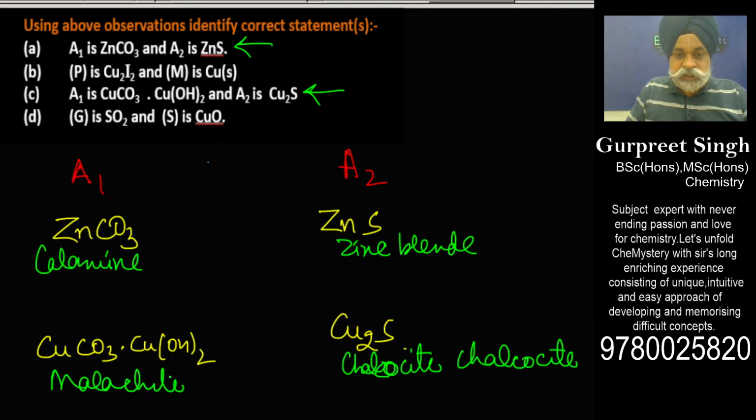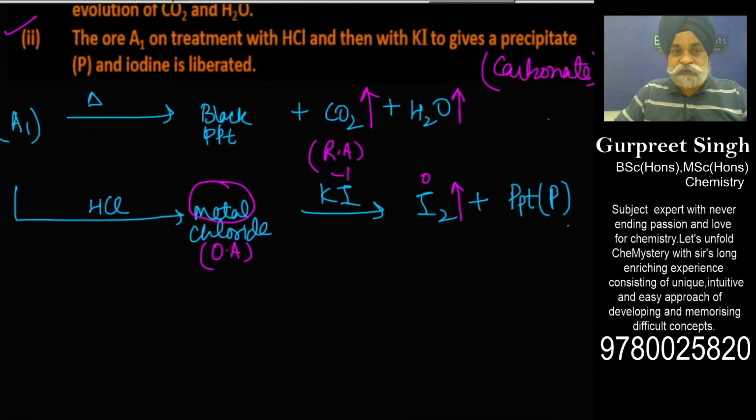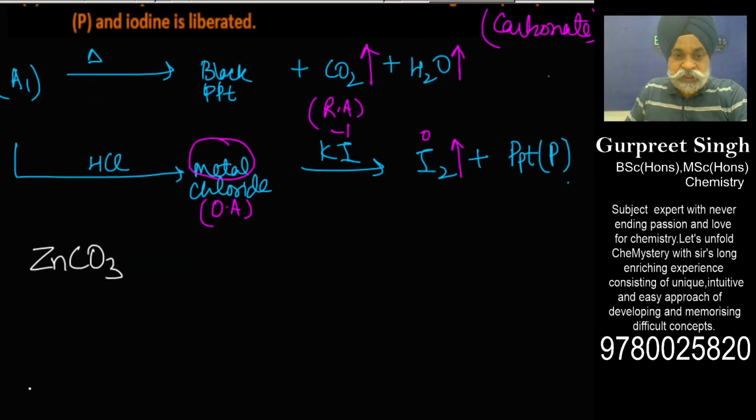So these are the names of some of the ores which they have mentioned. Now let me go on to the first option first, what they have done here. As per the first option, I can think of zinc carbonate or malachite. What is malachite? It is cupric carbonate along with cupric hydroxide.